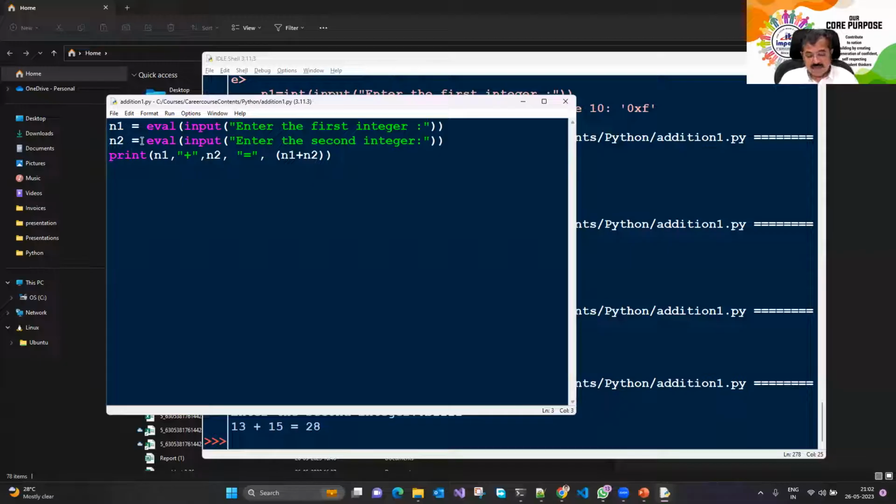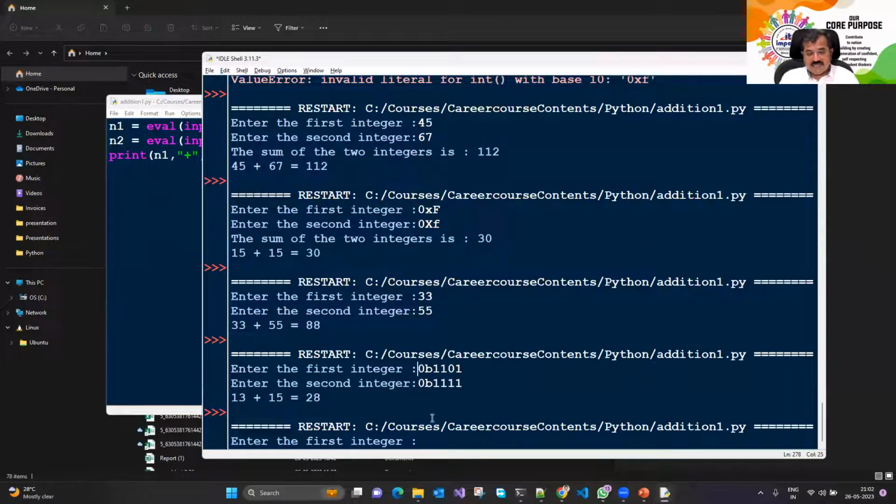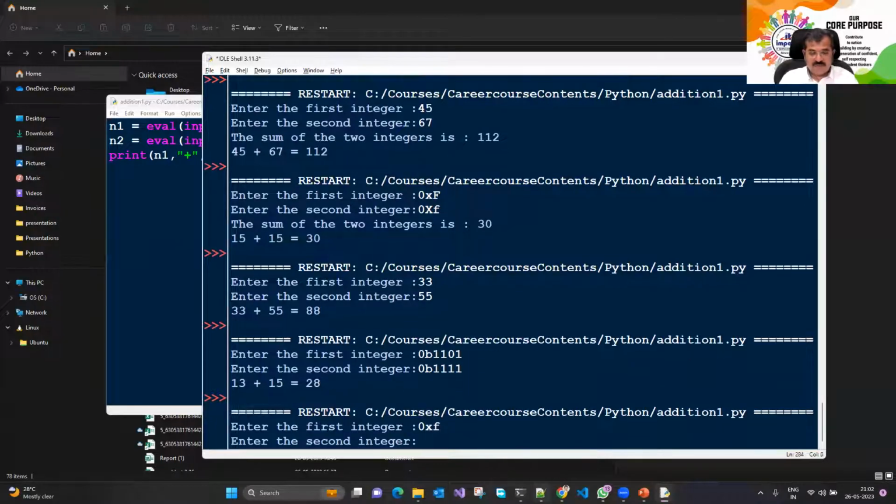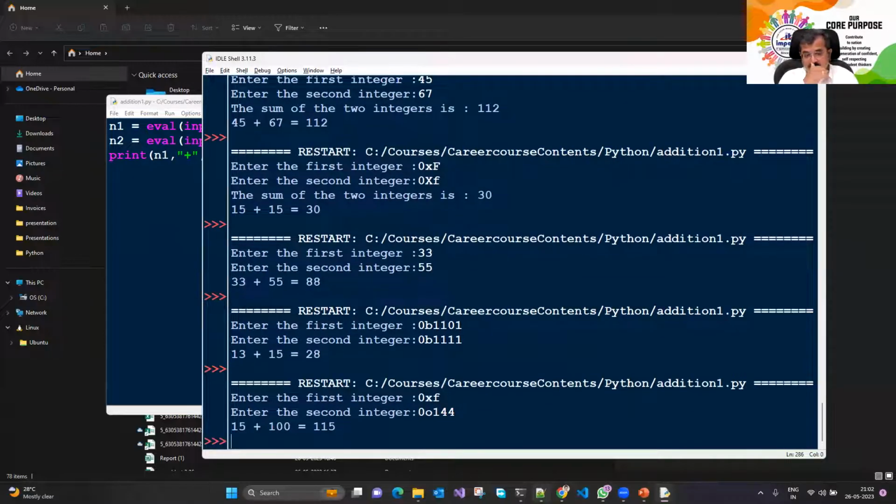Let me just show you that. I say first integer is 0xF, second integer is 0o144. 15 plus 100 is equal to 115. Perfect. I could also use decimal format and binary format.